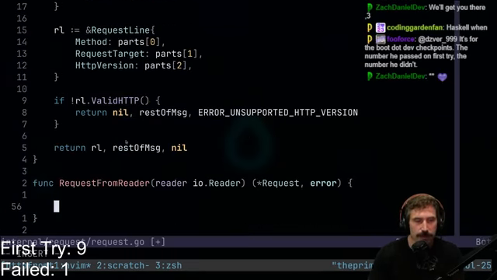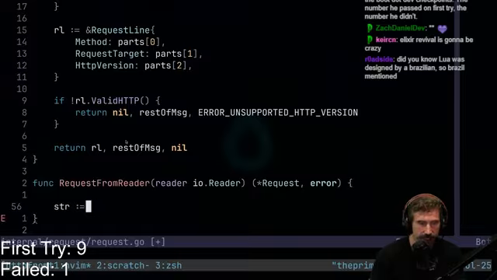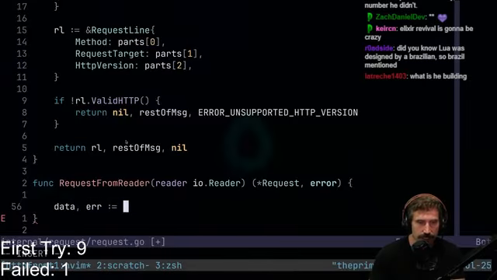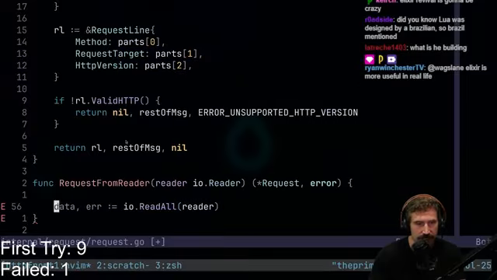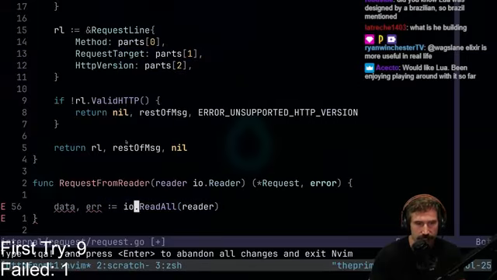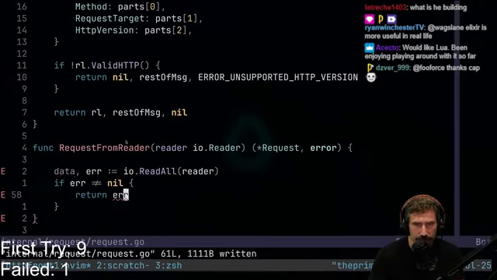Okay, so remember, we're going to keep things simple because we could do that. So I'll go like this, data equals IO read all. Remember, there's this nice reader function. I believe you can do it. You're supposed to do an error, right? Read all. Yeah. So if we have this one, I'm just going to return nil error.